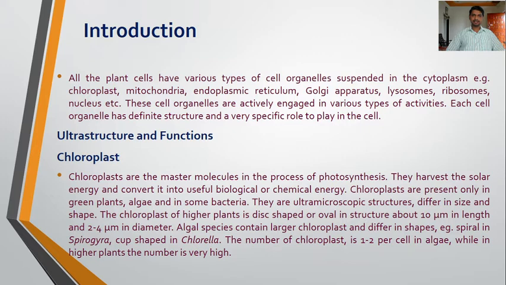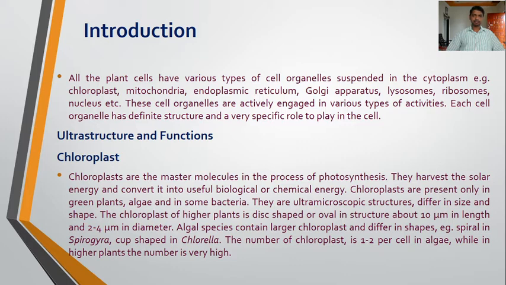Similarly, the other cell organelles also perform various types of activities that are required for the biochemical activities of the cell. Each organelle has a definite structure and a very specific role to play in the cell. Chloroplasts are involved in photosynthesis.